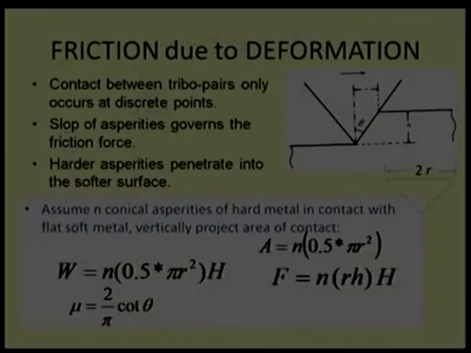when we are saying this cone is coming almost to the flat level, or theta is on the higher side, 80 degrees, do I need to use this conical theory? Instead of that, I will prefer to use the asperity as a spherical shape. As the cone angle is increasing, it will turn out to be more and more uniform, or a flat surface at theta of 90 degrees, but lesser than that it will be some sort of spherical shape with some round edges, which generally happens during the process.